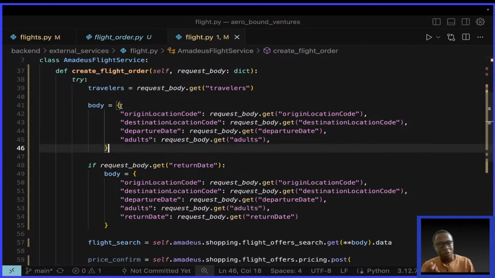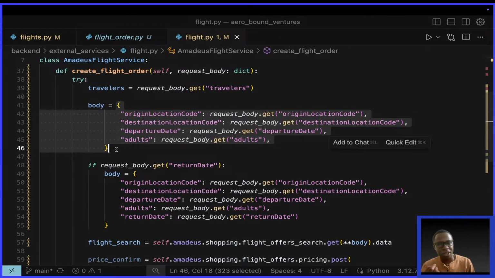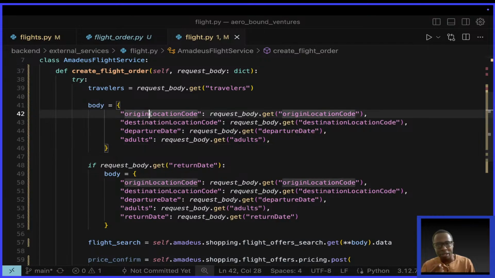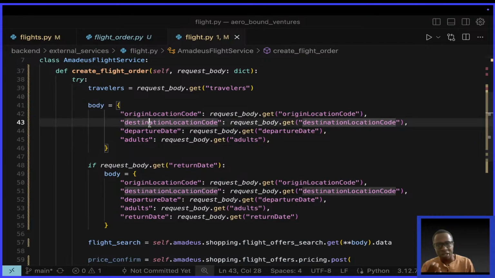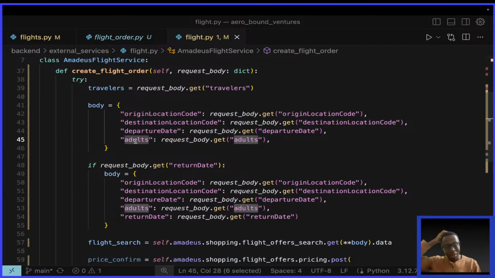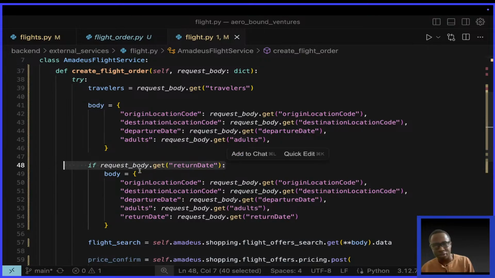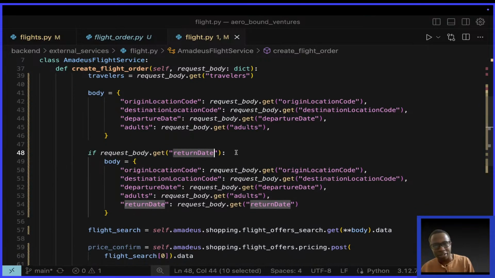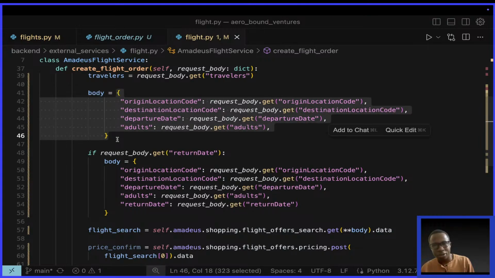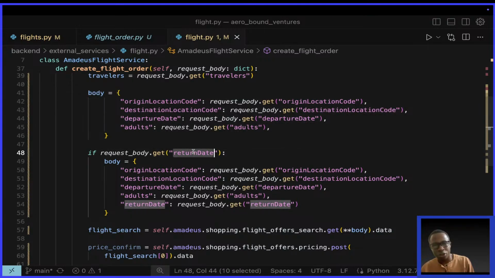Now, if you look at this, there is no key called return date. The only keys I have are origin location code, destination location code, departure date, and adults, I mean adults only. These are the keys. So if a person fills in the return date, I notice that by using request.get return date. When I get the return date, I have this entire body added on with the return date. What do I mean?